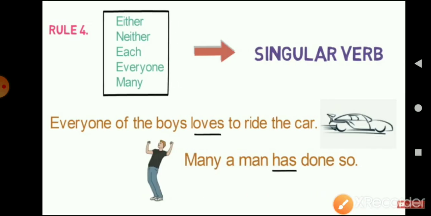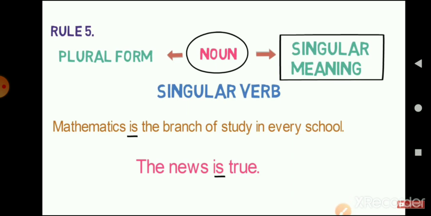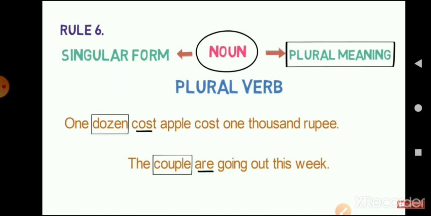So these are the rules, children, and I hope that you have watched the video clearly and understood the rules clearly. Now what I want you all to do is try to solve the exercise that is in your book. Go through the video, try to understand the rules, and try to implement them by solving those exercises. If you are solving the exercises correctly, then you will understand that you have totally understood the rule properly, and you now know which verb to put according to which subject.